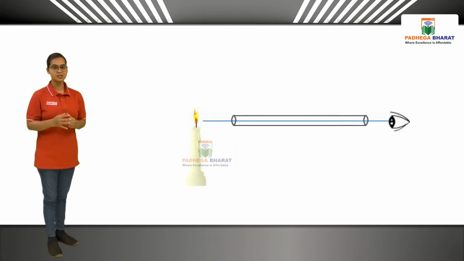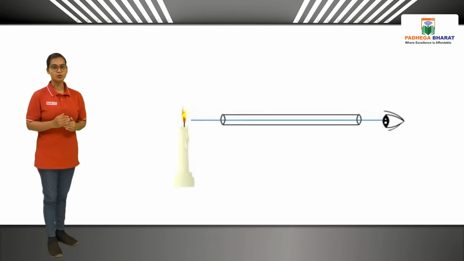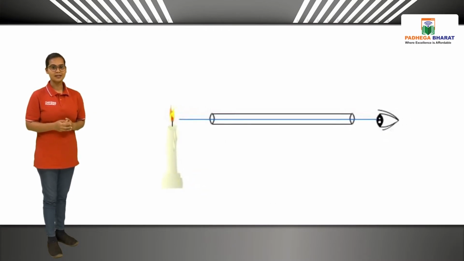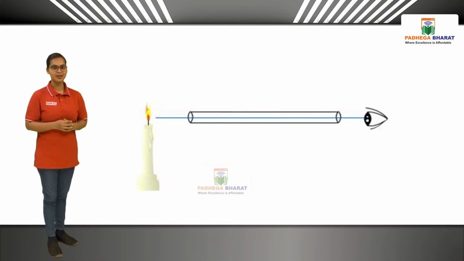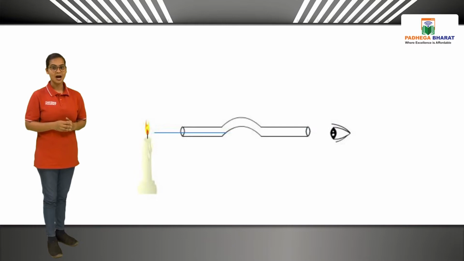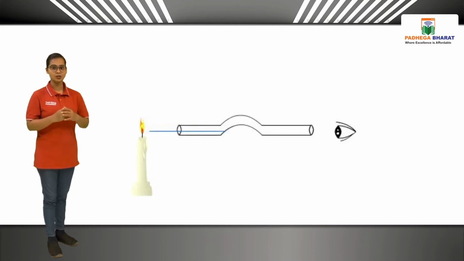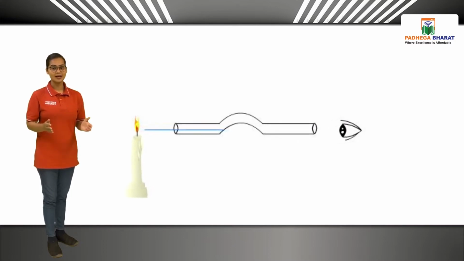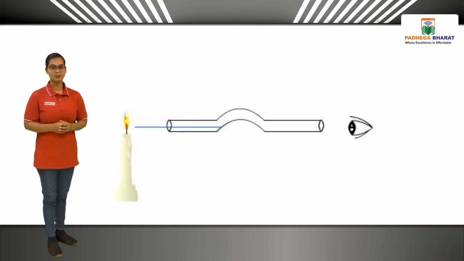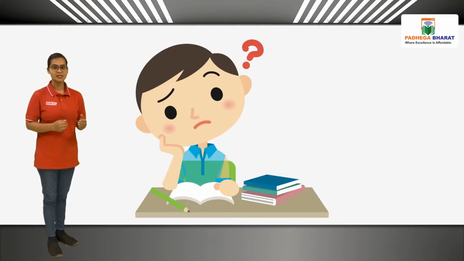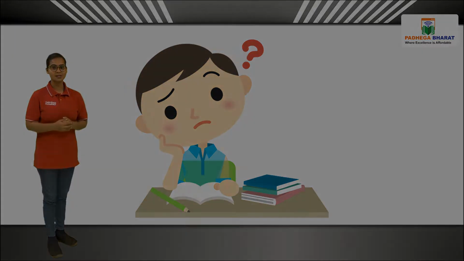Students, if you take a straight tube and look through it to a burning candle, can you see the flame of the candle? Yes, you will be able to see through it. Now, if you bend that straight tube and look at the candle, can you see the flame? No, you won't be able to see. Why does this happen? We will find the answer to this question in today's class.